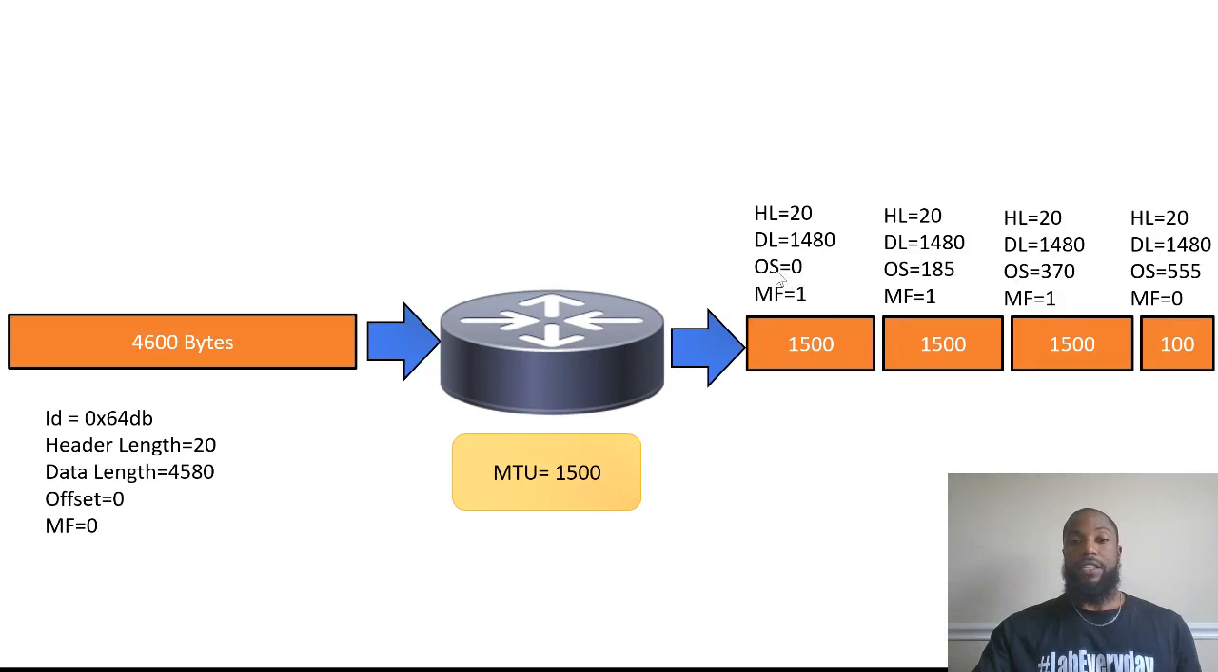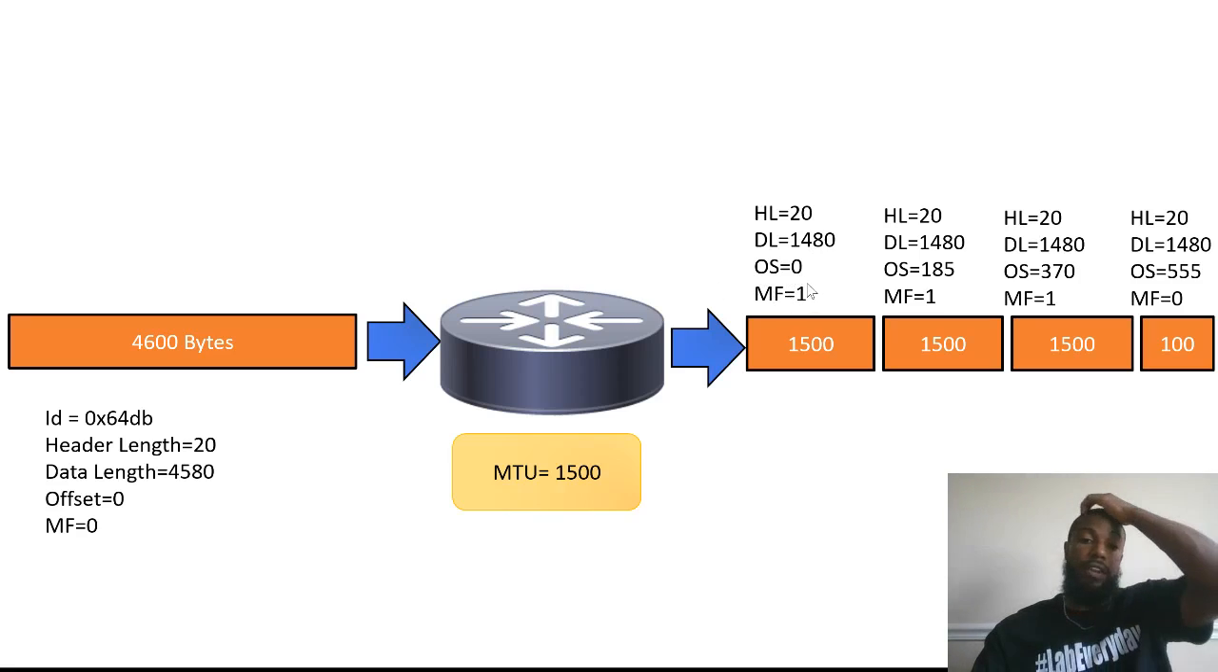Now, the only thing that really changed, other than the more fragment bits, which let you know, hey, more is coming, hey, more is coming, and then this last one is 0, which is the last piece. The offset also tells you that. The 0 lets you know this is the first set. 185 lets you know this is the second piece of the pie, that's the third, and this is the fourth. All these pieces are just going to flow through the network, and the end host is going to put them together. It knows how to do it by looking at the header length, data length, offset, and the more fragment bit.